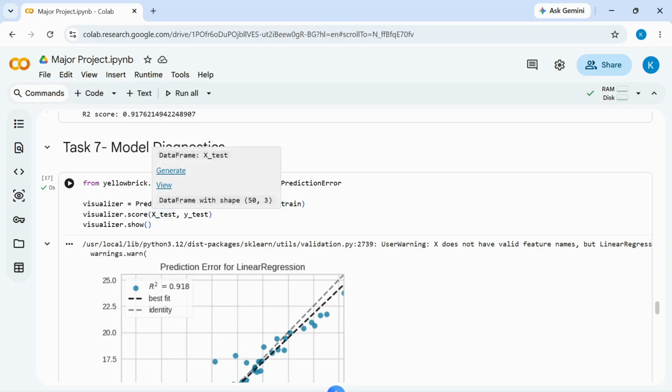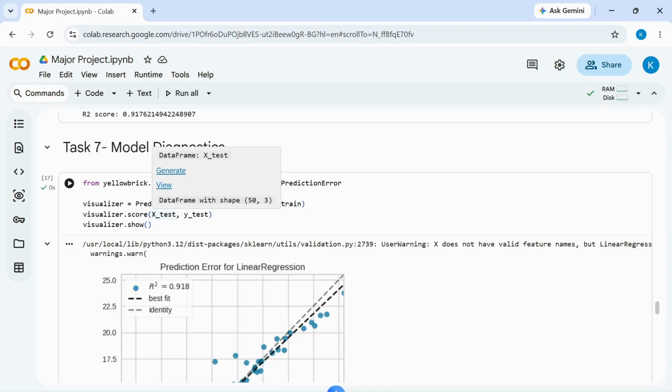Here we have created a prediction error visualizer using our trained linear regression model LLM5. This graph compares the actual sales value with the predicted sales value. The visualizer is fitted on the training data so that it can learn the model's predictions. Next, we have evaluated the data on the testing dataset.